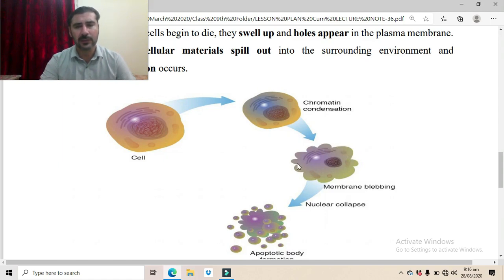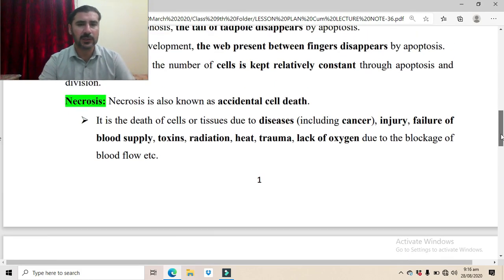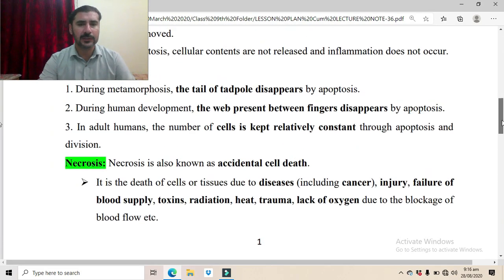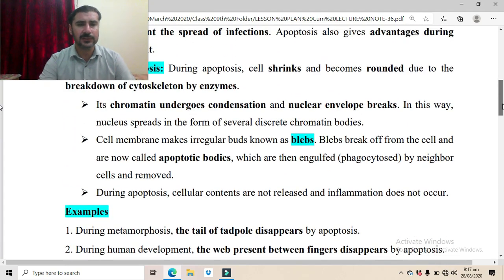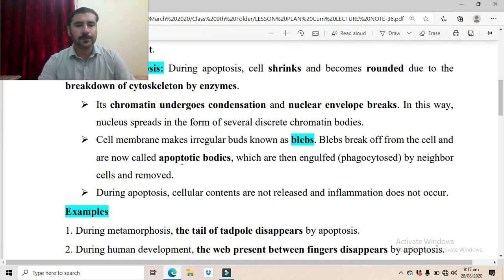These are various buds, and ultimately these blebs will be engulfed by the neighbor cells. The cells which are surrounding this apoptotic cell will engulf these buds. So the cell membrane makes irregular buds known as blebs. Blebs break off from the cell and are now called apoptotic bodies, which are then engulfed, phagocytosed by neighbor cells and removed.